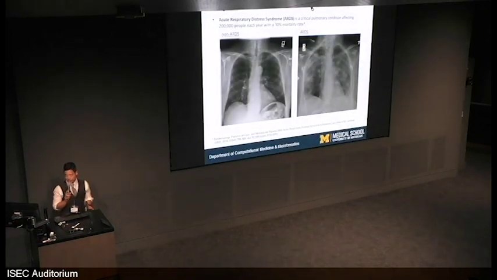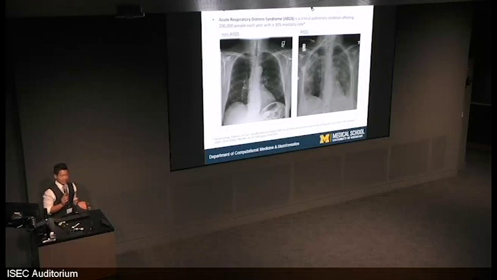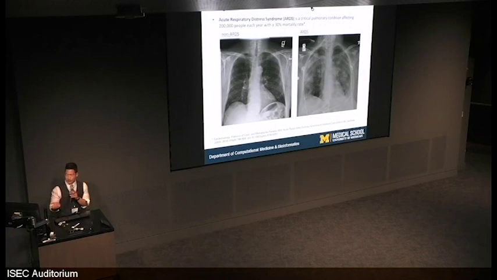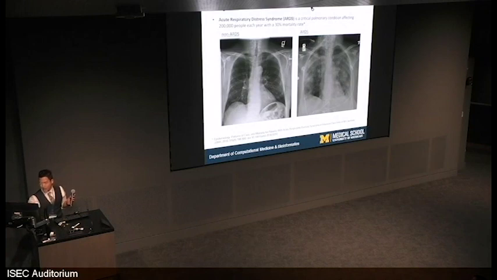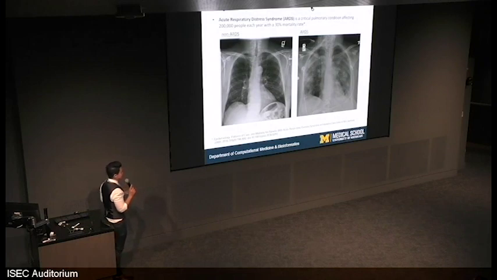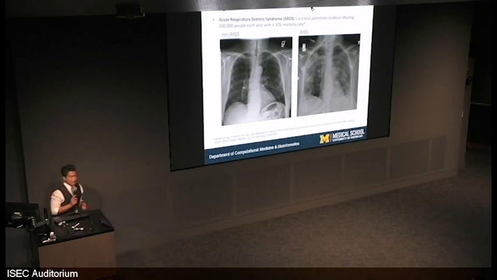Acute respiratory distress syndrome, ARDS, is a severe lung injury that's characterized by inflammation or diffuse alveolar damage. Sorry, this is kind of wrong. But you can see these chest X-ray scans, which are the gold standard for detecting ARDS patients. However, this information is not available to physicians the entire time. So instead of relying on chest X-ray scans, we proposed a machine learning algorithm that could possibly account for uncertainty